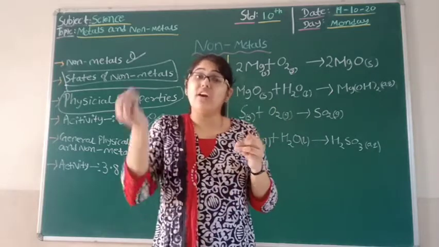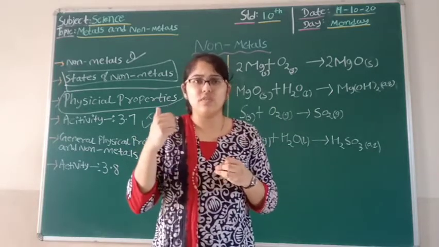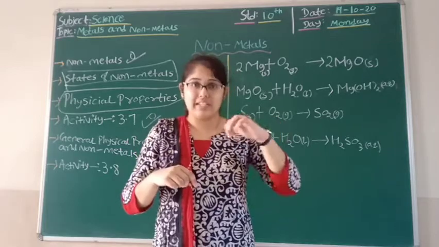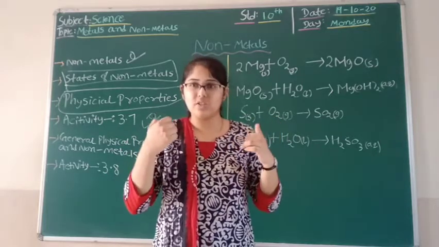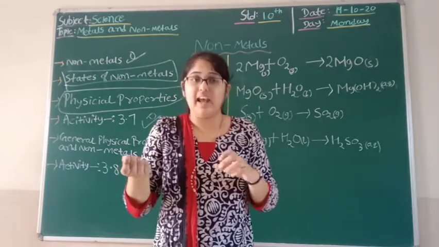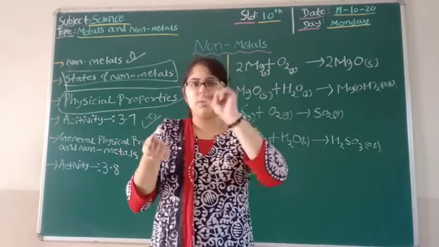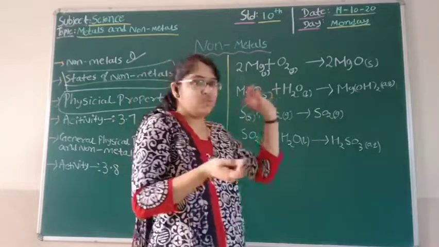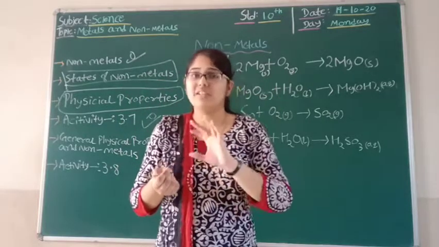Now we are going to take this magnesium oxide powder and add water to it. That means it will dissolve in water. Now when this completes, we will shake the test tube properly. Then we will take a litmus paper and put a few drops of this magnesium oxide solution in water on the litmus.